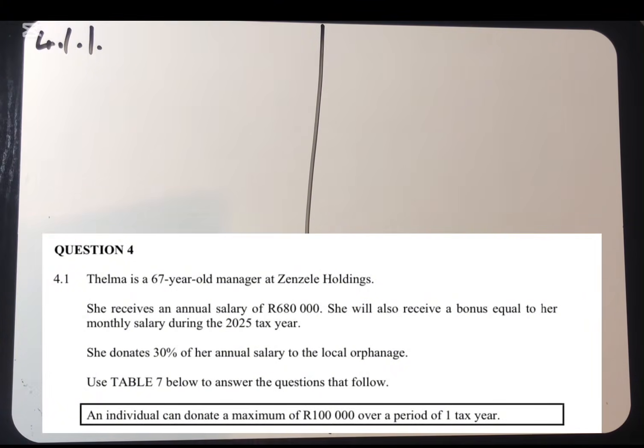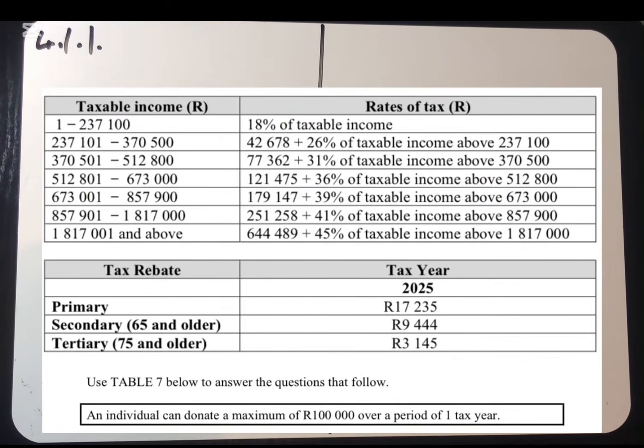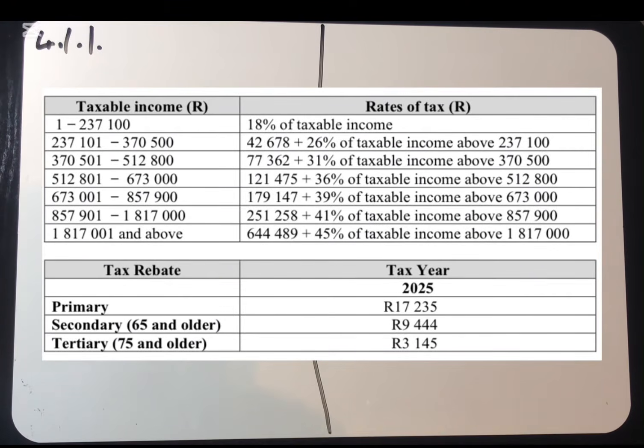Now we have this tax table. We understand the tax table. The rebates, don't forget. A person who qualifies for a primary rebate qualifies for that rebate only. But a person who qualifies for a secondary rebate qualifies for secondary and primary. A person who qualifies for tertiary gets tertiary, secondary, and what? And primary.